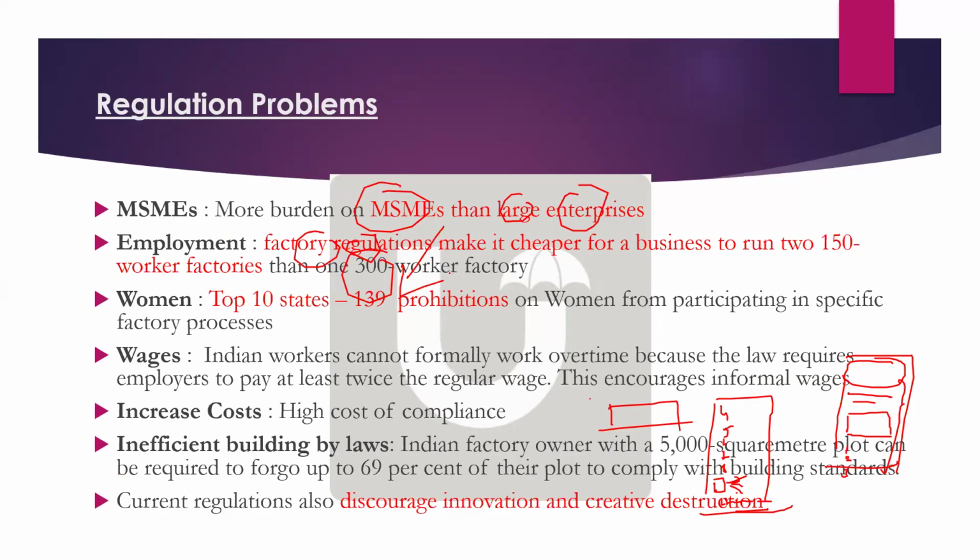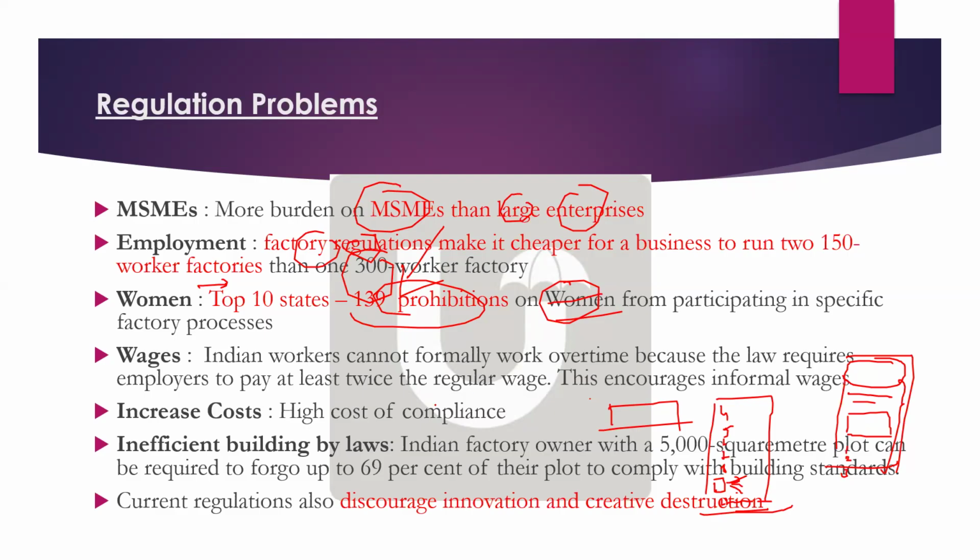So that is one example you can give. In women especially, the survey mentions that top 10 states, 139 prohibitions are there on women to practice in factories. Okay. Top 10 states, 139 prohibitions are there on women to participate in the factory process. This is a very important statistic you can give for regulation, problems in regulation.